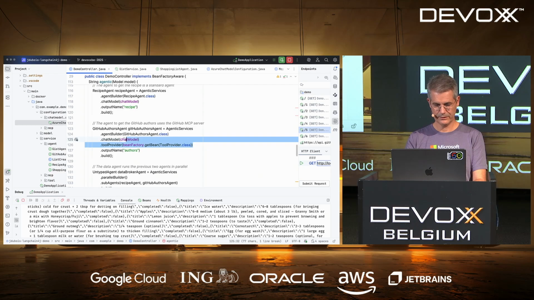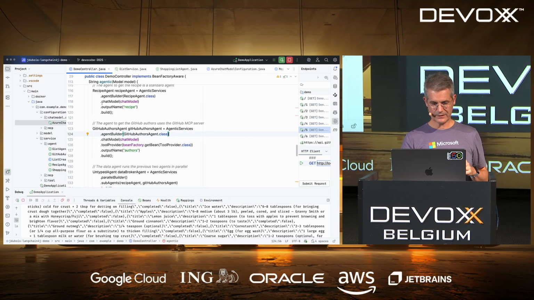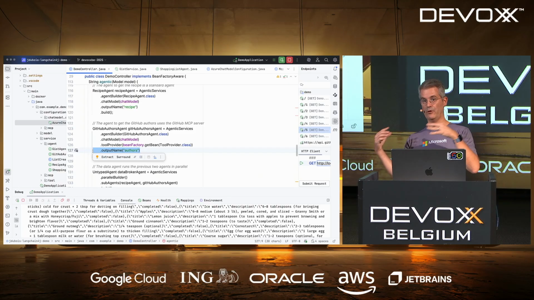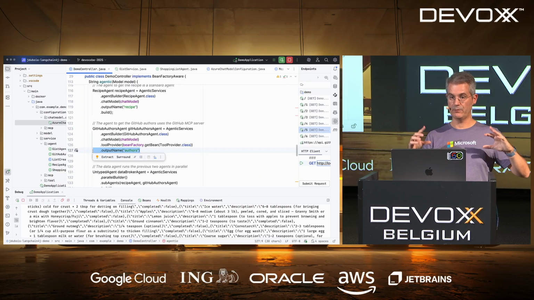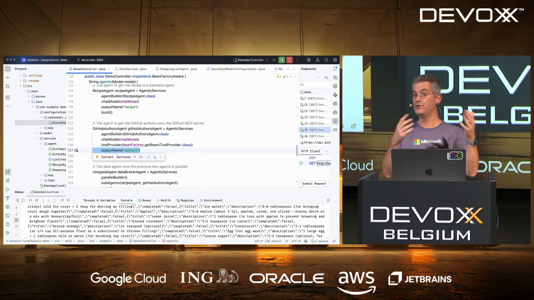But this one, the GitHub author agent, uses a tool, an MCP server, which is available remotely. Those 2 agents are doing something new that we didn't have before. You can see here the output name. What's going to happen now is that we have a shared memory that is shared across all agents. So we're going to be able to put some context when we start the agents, and have some new things appearing in our context.